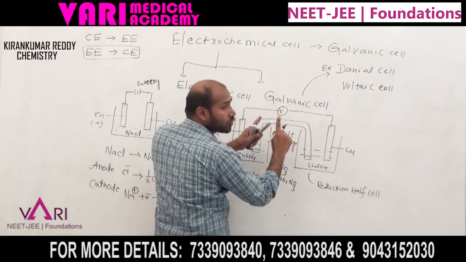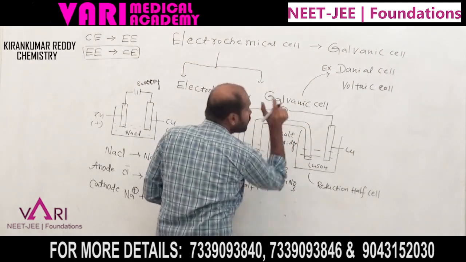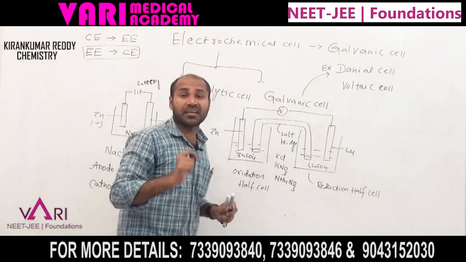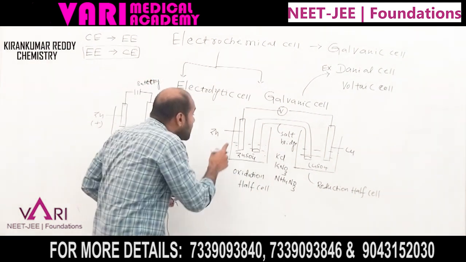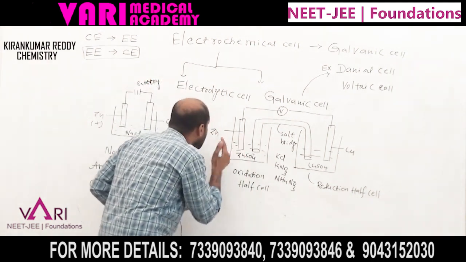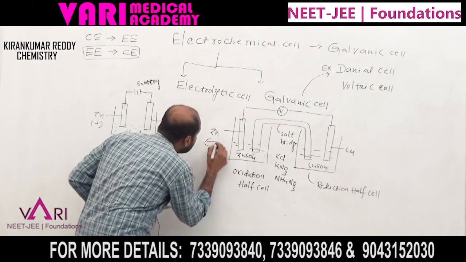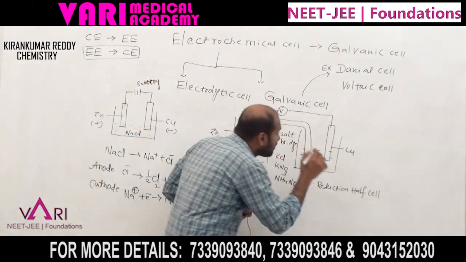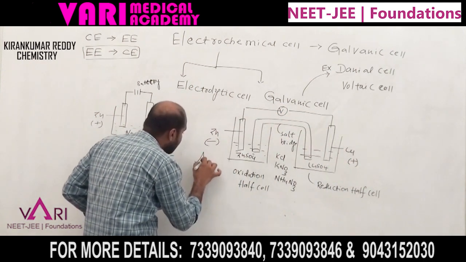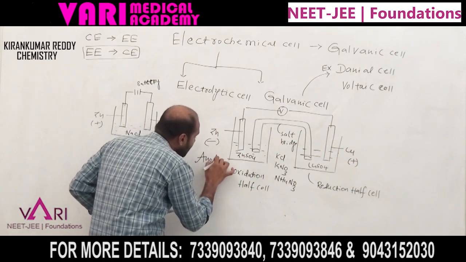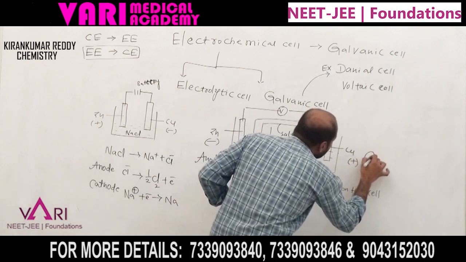These two electrodes are connected to a voltmeter. Why a voltmeter? The potential difference can be observed. Which one has more oxidation potential? Zinc has negative potential and copper has positive potential, but zinc acts as the anode and copper acts as the cathode.